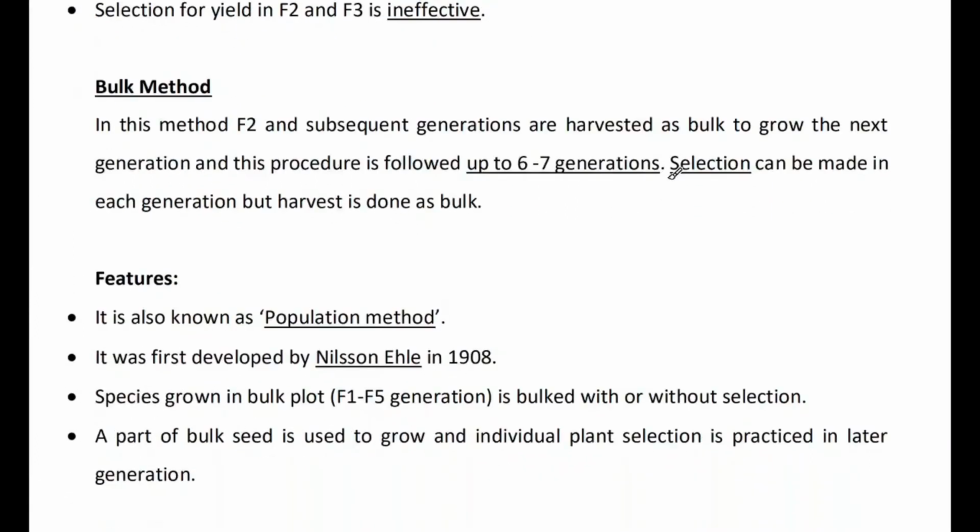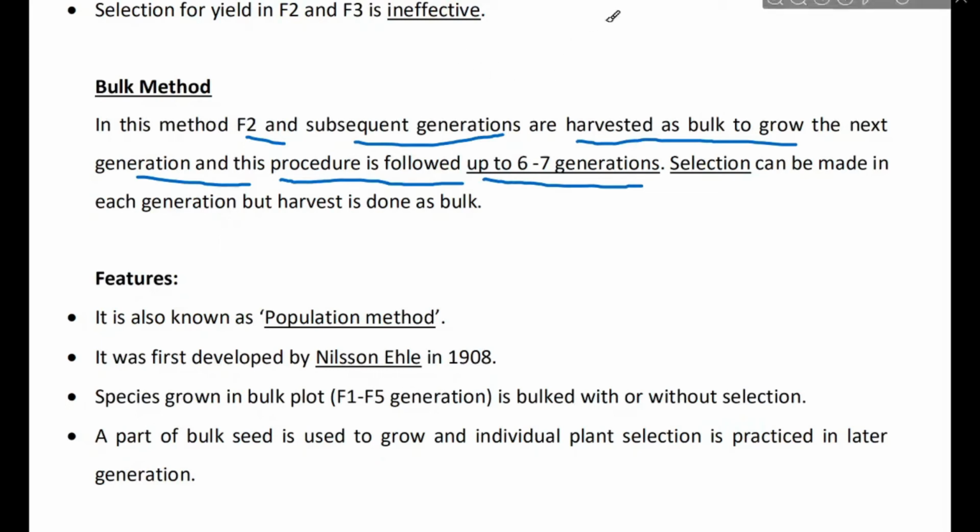Bulk method is very important again. In this method, the F2 generation and subsequent generations are harvested as bulk to grow the next generation, and this procedure is followed up to 6 to 7 generations. So what is the difference between mass method and bulk method? In mass selection, at the initial level we collect superior plants of similar genotypes from different populations.